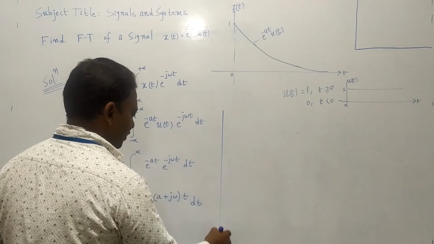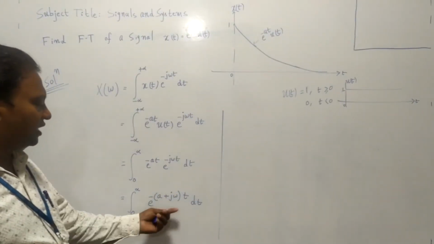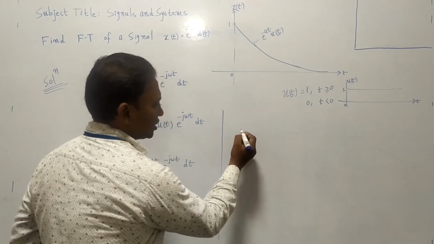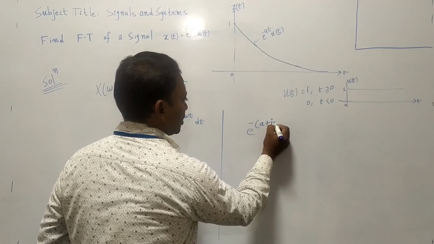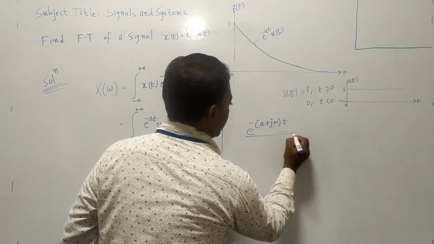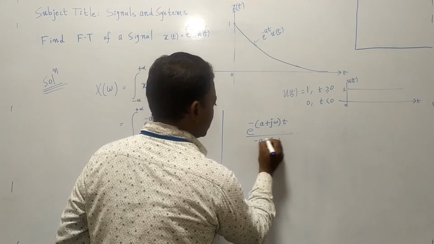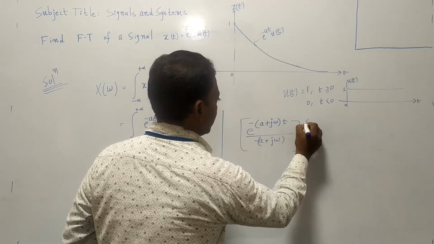After this, you have to do the integration. Take this entire function, e power minus (a plus j omega) t. If you do the integration, what will you get? e power minus (a plus j omega) t divided by minus (a plus j omega), evaluated from 0 to infinity.